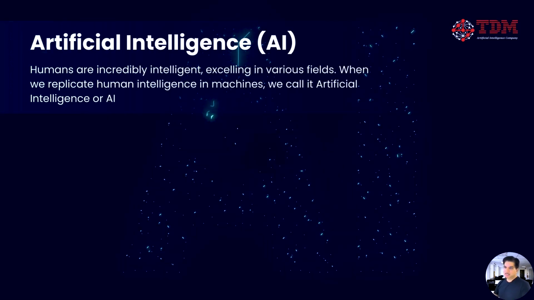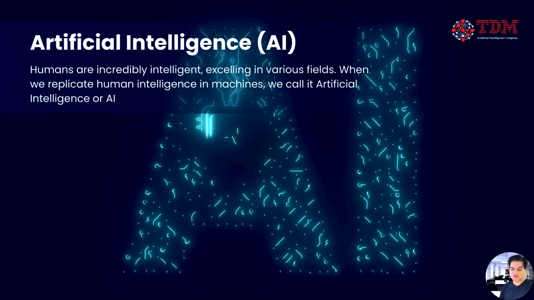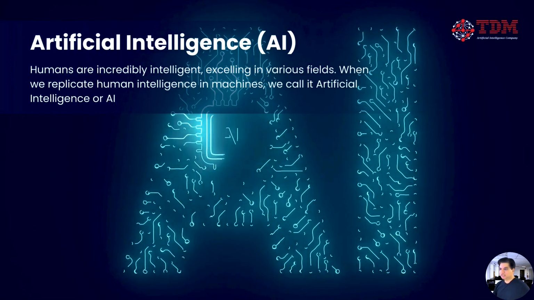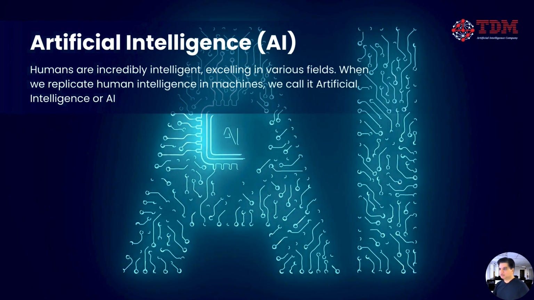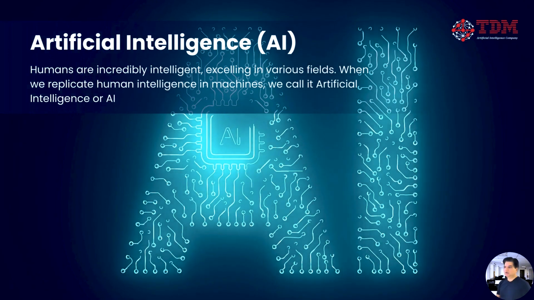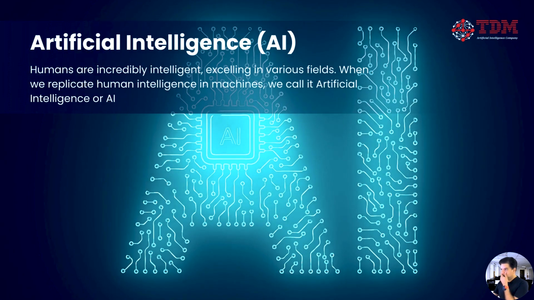Humans are incredibly intelligent, excelling in various fields. When we replicate human intelligence in machines, we call it artificial intelligence or AI. AI involves creating machines that can perform tasks requiring human intelligence, such as diagnosing diseases, predicting property prices, or detecting credit card fraud. In essence, AI aims to make machines as smart as humans.